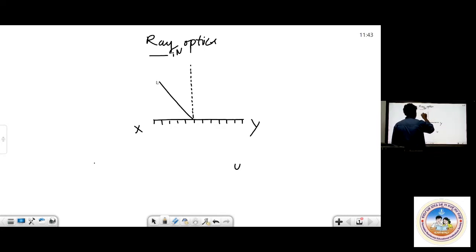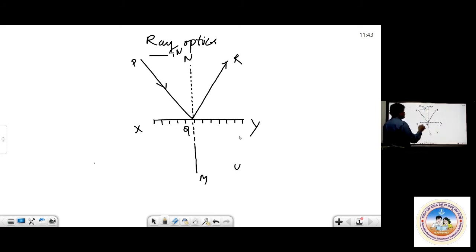And this is the incident ray. I call this PQ as the incident ray. And this will be the reflected ray. This is QR, the reflected ray. And now this is the normal, NQM. NQM is normal. This angle of incidence is I, and this angle of reflection is R.